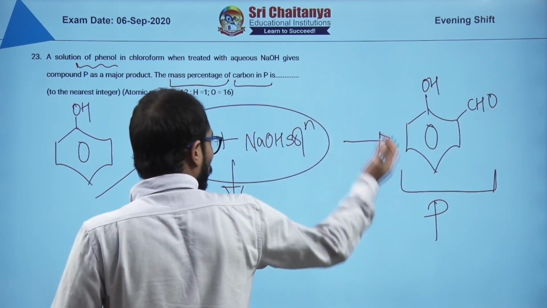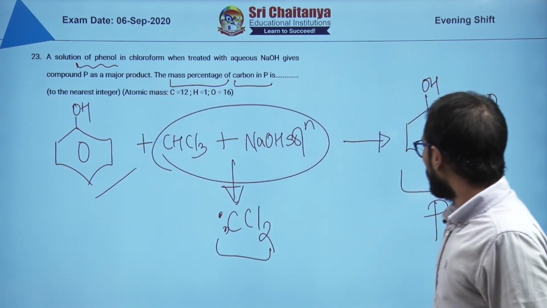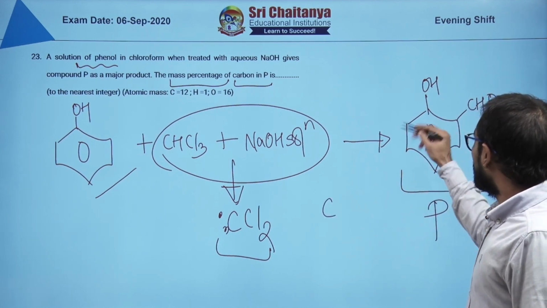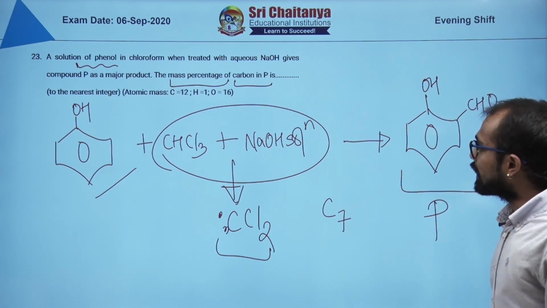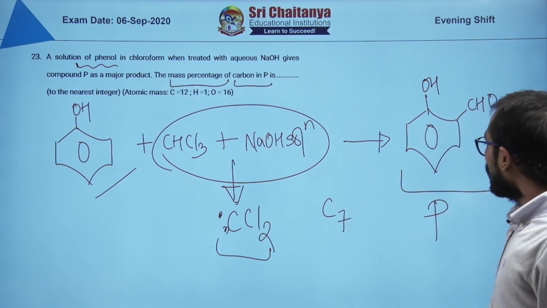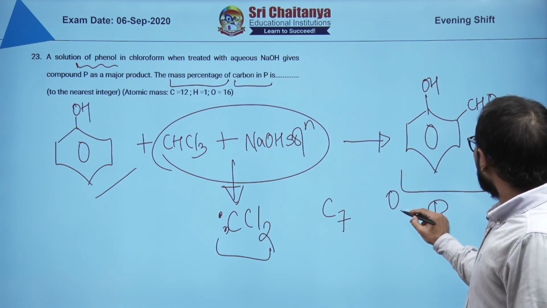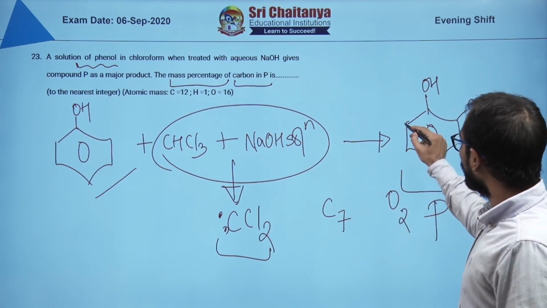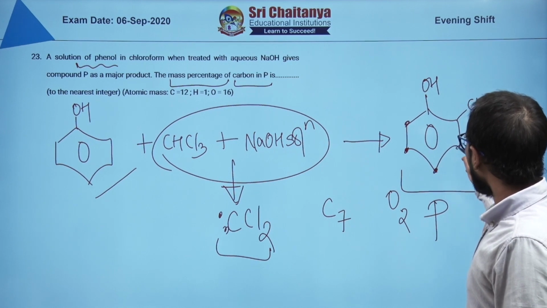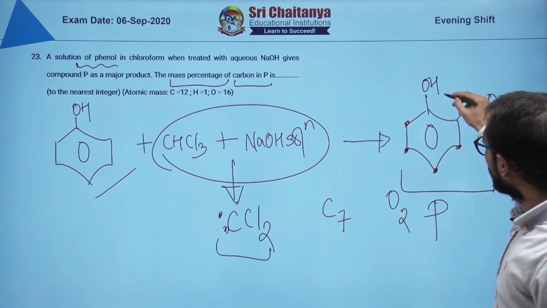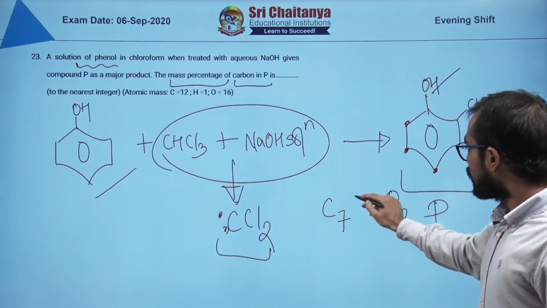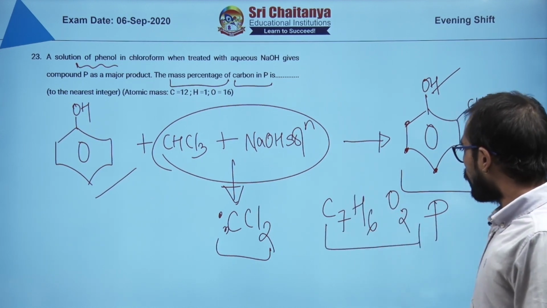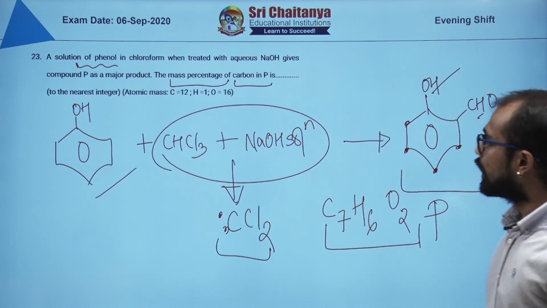So you convert this into molecular formula. What will be the molecular formula? 6 carbons, 1 more carbon, that is 7 carbon. How many oxygen do you see? We see 2 oxygen, right? And how many hydrogen? Each of this carbon contains 1 hydrogen. So 4 are there, this is the 5th, this is the 6th. So hydrogen is 6. C7H6O2. This will be the molecular formula.